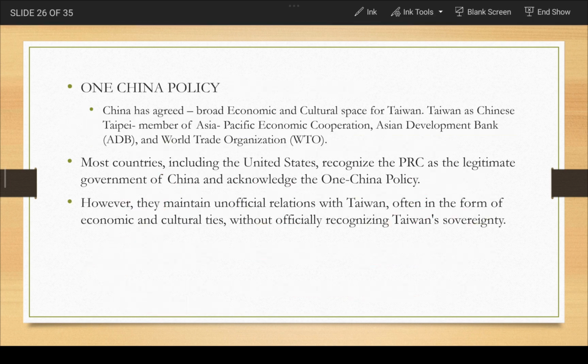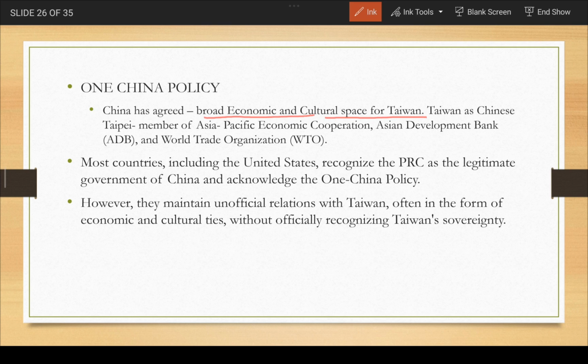Now, continuing, although yes, China has said that there will be no diplomatic ties with Taiwan, it has agreed that broad economic and cultural ties can be there with Taiwan separately, but the diplomatic ties should be with the People's Republic of China only.